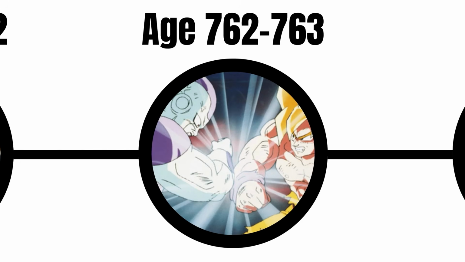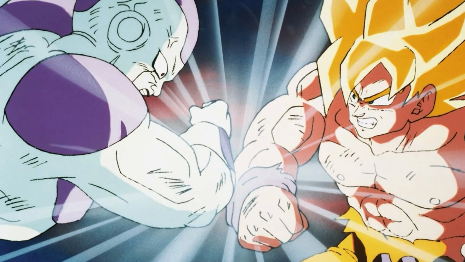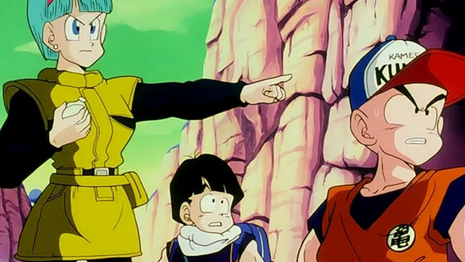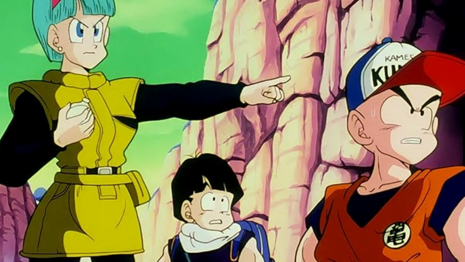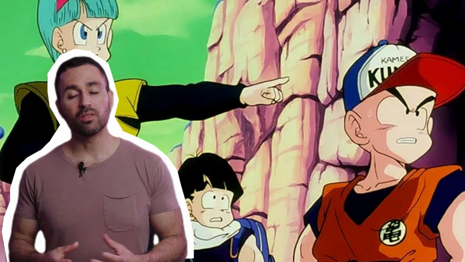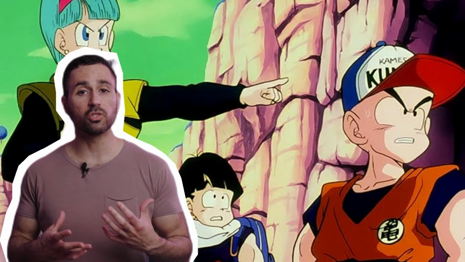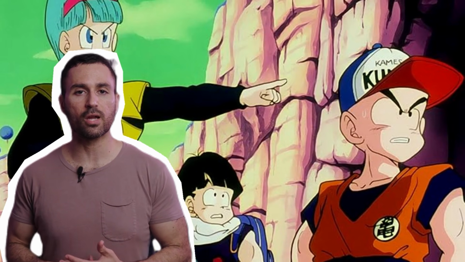Age 762 to 763. The events of the Frieza saga on Namek happen here. Gohan, Krillin, and Bulma travel to planet Namek to use its Dragon Balls to revive their friends since Piccolo died during the battle against Nappa. This caused Earth's Dragon Balls to stop working because of Piccolo's link with Kami, the creator of Earth's Dragon Balls.